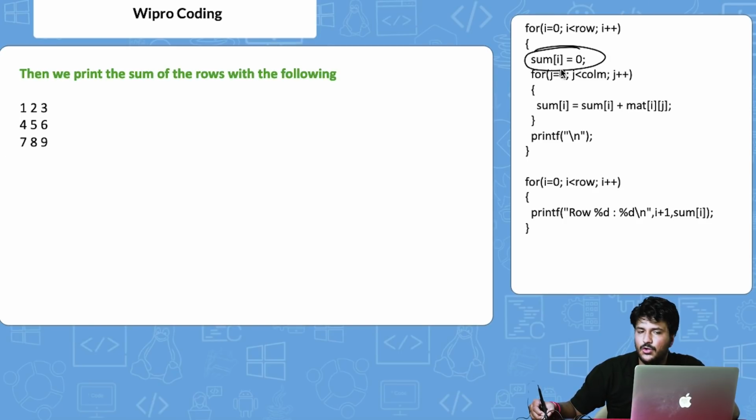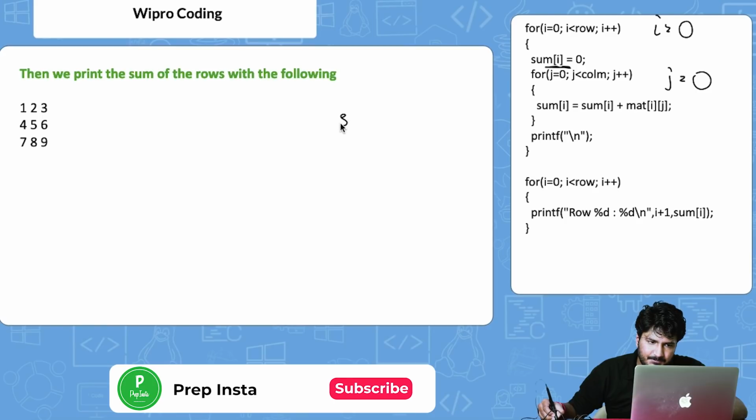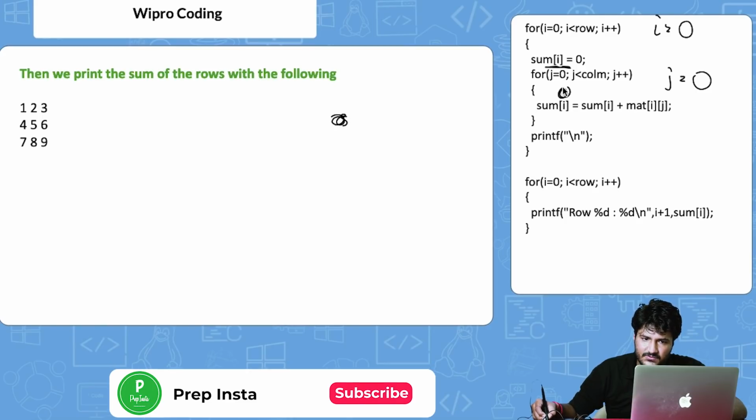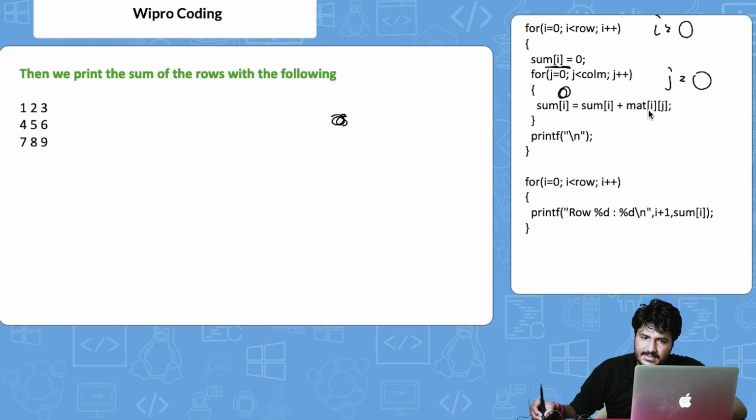And this sum of 0, we are essentially taking to find the sum of a particular row, right? So let's see with an example what happens. Initially, i is equal to 0. Now, again, we come here, we assign sum is equal to 0. Now, j is equal to 0. Now what do we do? Sum of i, which is basically sum of 0, is equal to sum of i, and that is 0 because initially we assigned it as 0. And matrix of 0 comma 0 is basically 1, right? Now we basically get sum is equal to 0 plus 1.